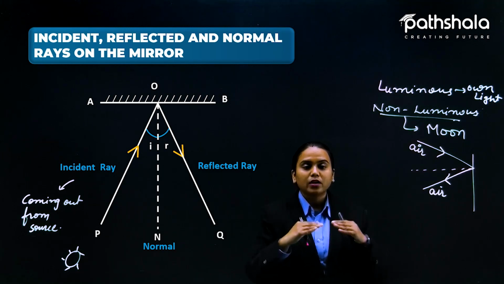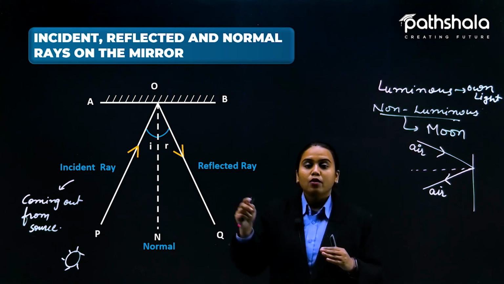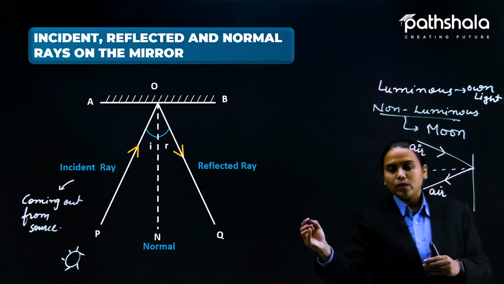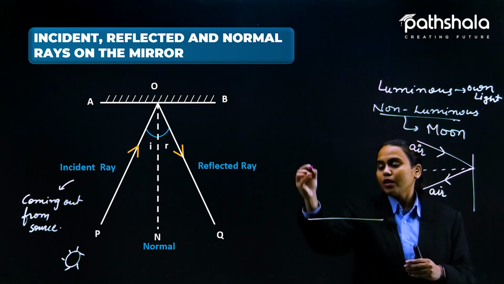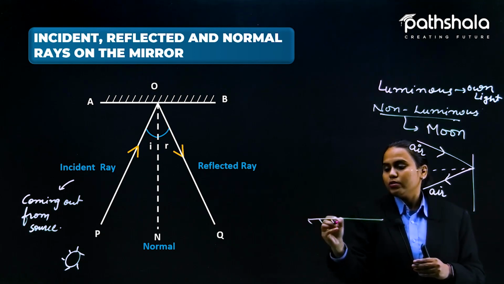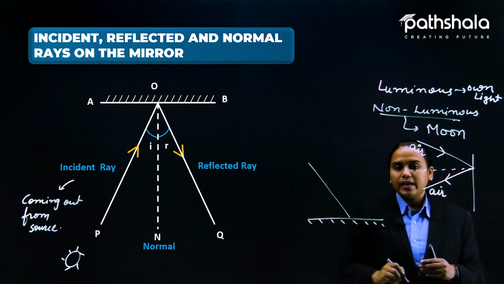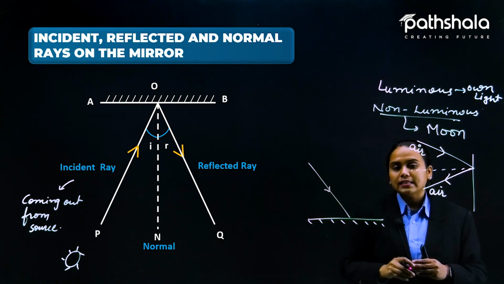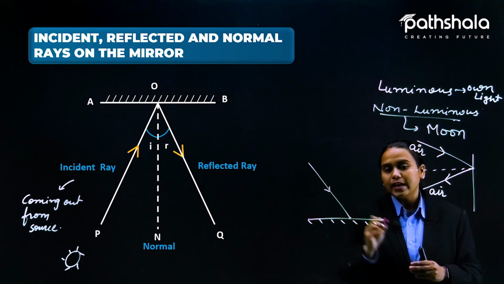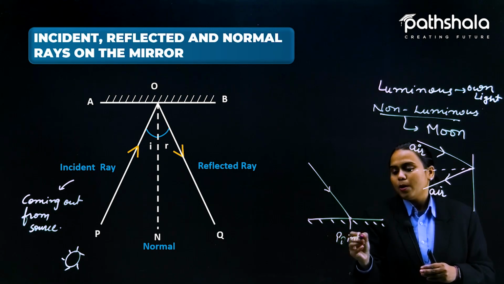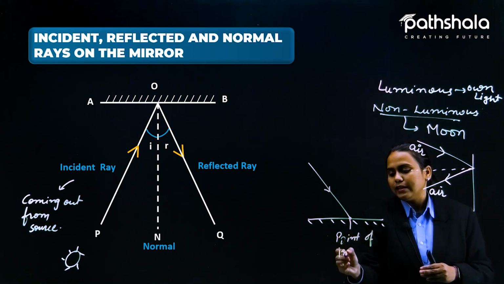Okay, on any surface, the perpendicular line from the point of incidence. Let me draw it once again. See, it is like this. Let's suppose this is the plane mirror. Now light is coming here like this. So this is known as the incident ray and it is meeting at this point. So we will call this point the point of incidence.